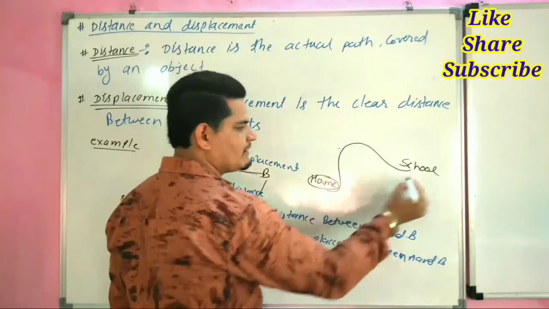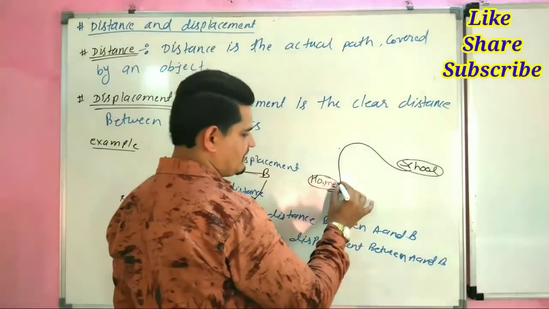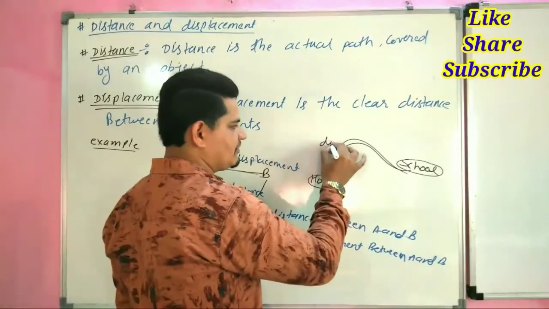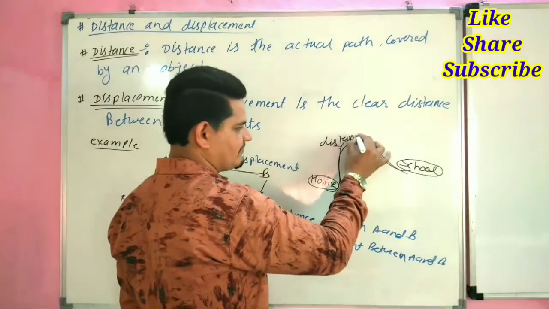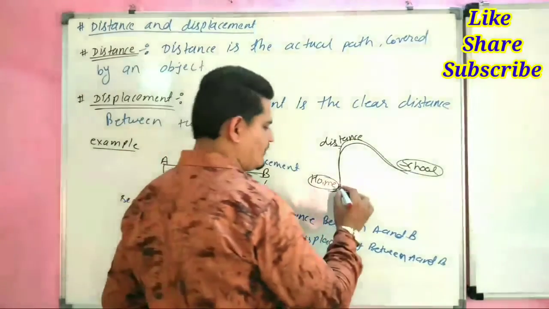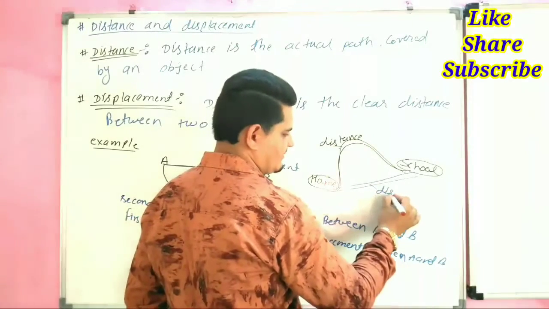This is our home, this is your school, and the actual path is this. So this is the actual path, so it is called distance, and the clear distance between school and home is this. So this is called displacement.